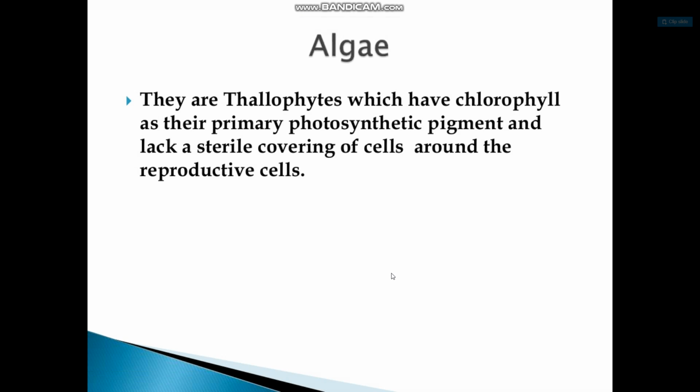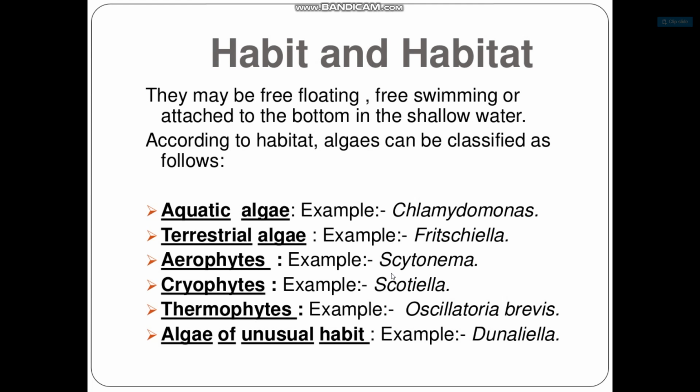Students, today I'm going to teach you general features of algae. So, first of all, what is algae? Algae are thallophytes which have chlorophyll as their primary photosynthetic pigment and a sterile covering of cells around the reproductive cells. Habit and habitat: they may be free floating, free swimming, attached to the bottom in shallow